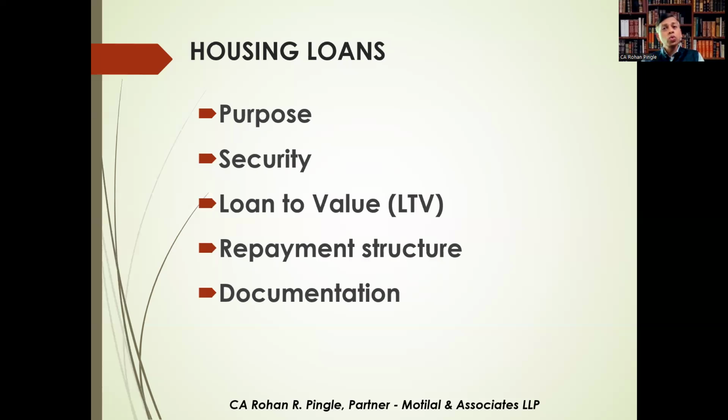So these loans usually have long repayment tenure, right? So like 10 to 30 years. Mortgage of the property is treated as a security. So EMI based repayment is included here. So housing loans represent one of the largest retail loan segments in the banks. So security generally includes what? Equitable mortgage of the property, assignment of insurance policy, and personal guarantee in some cases.